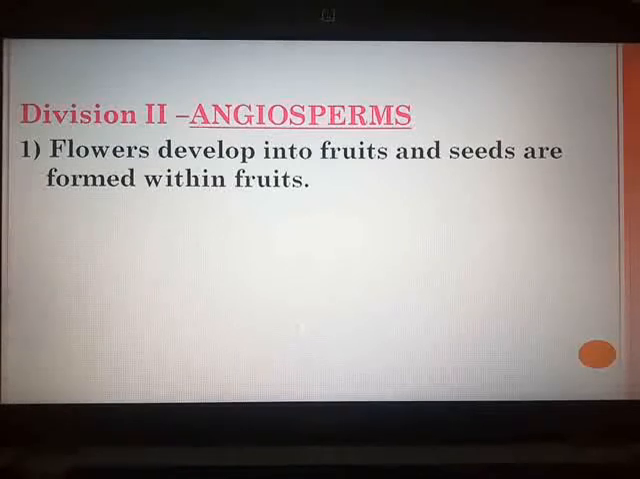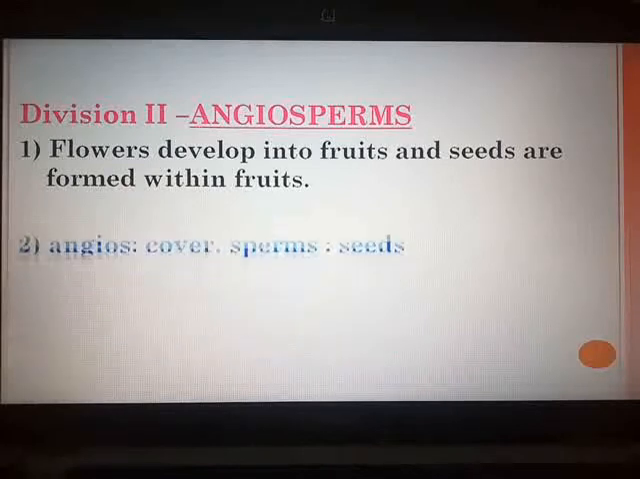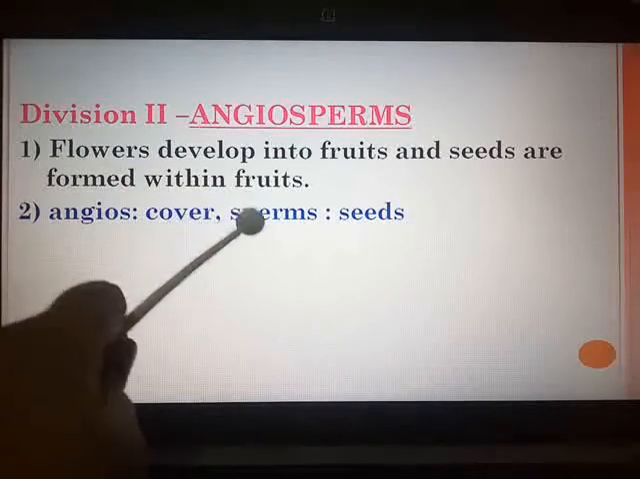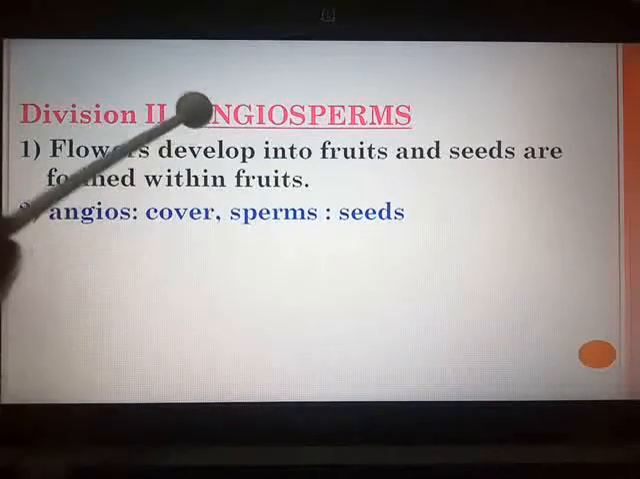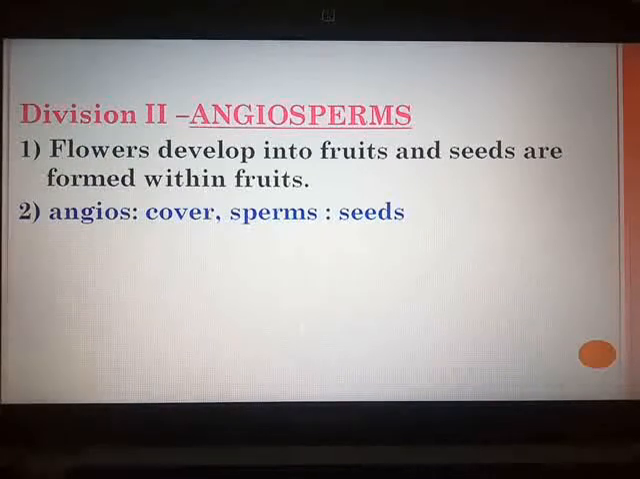Thus you can see that these seeds are covered. Hence they are called angiosperms. Angios means cover, sperms means seeds, and hence I have told you exactly opposite of gymnosperms. Because in gymnosperms the seeds are naked without any natural covering, whereas in the case of angiosperms the seeds are covered and hence the name angiosperms.